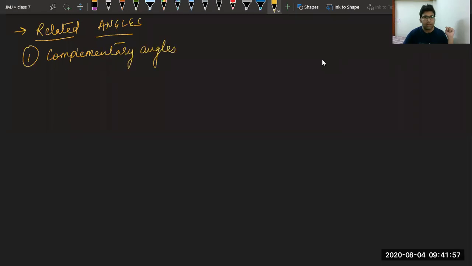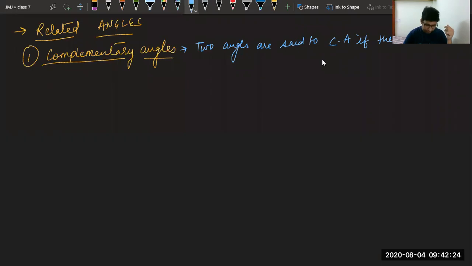So two angles are said to be complementary when their sum is, all of you, two angles are said to be complementary angles if their sum is 90 degree.